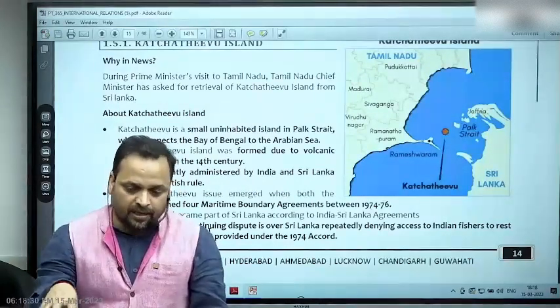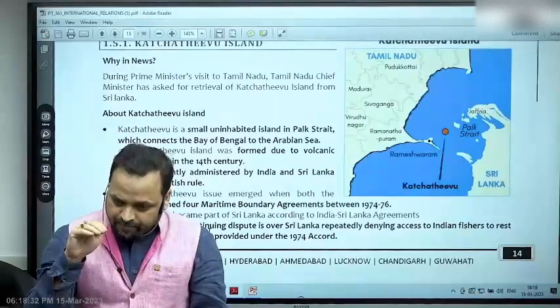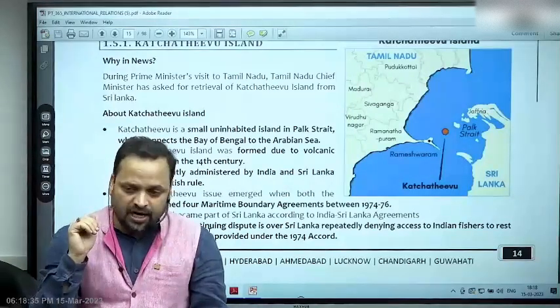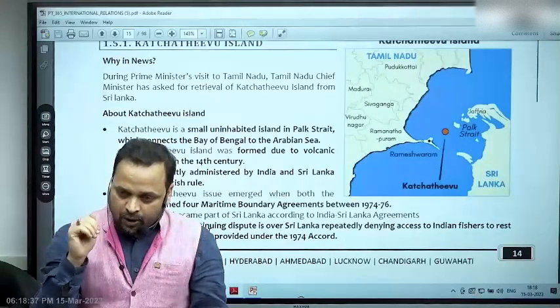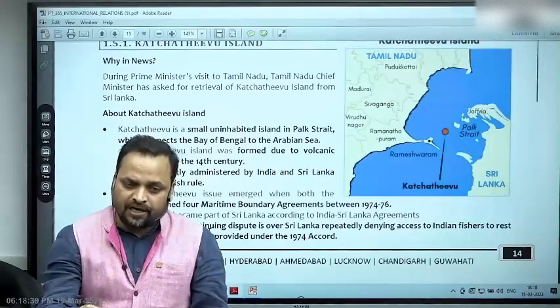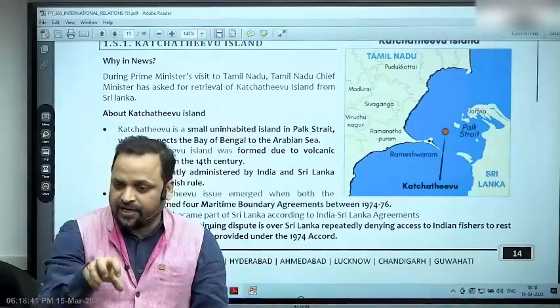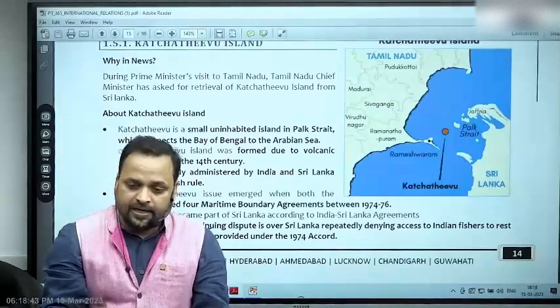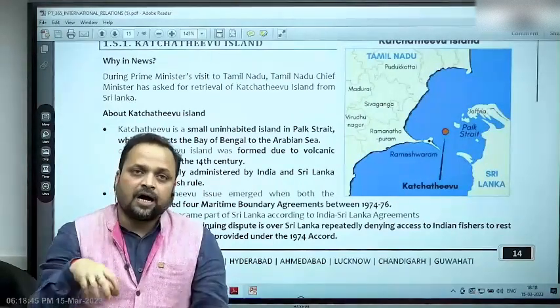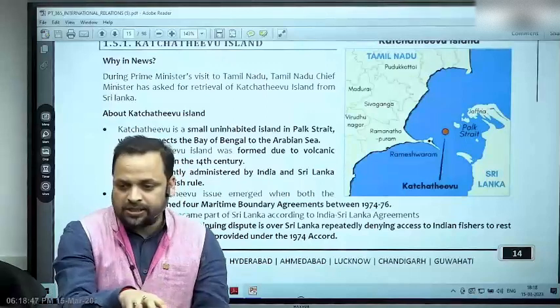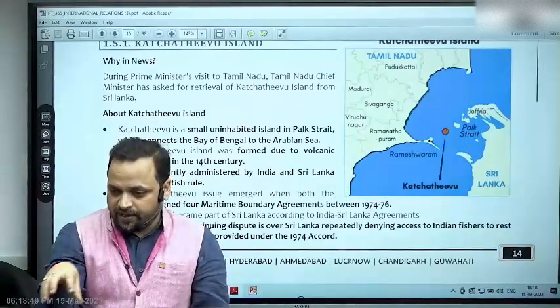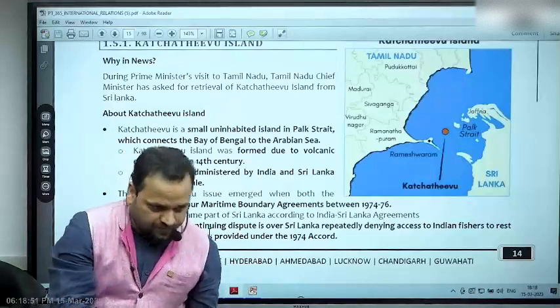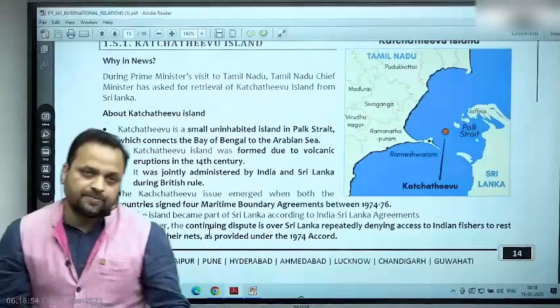For example, we are discussing better patrolling of these waters by the Coast Guard. We are discussing how we can promote cooperative mechanisms involving fishermen of both sides, the fishing community of both sides. We are also discussing how technology can be used to put in place early warning systems or monitoring devices on the ships. So these are various things.